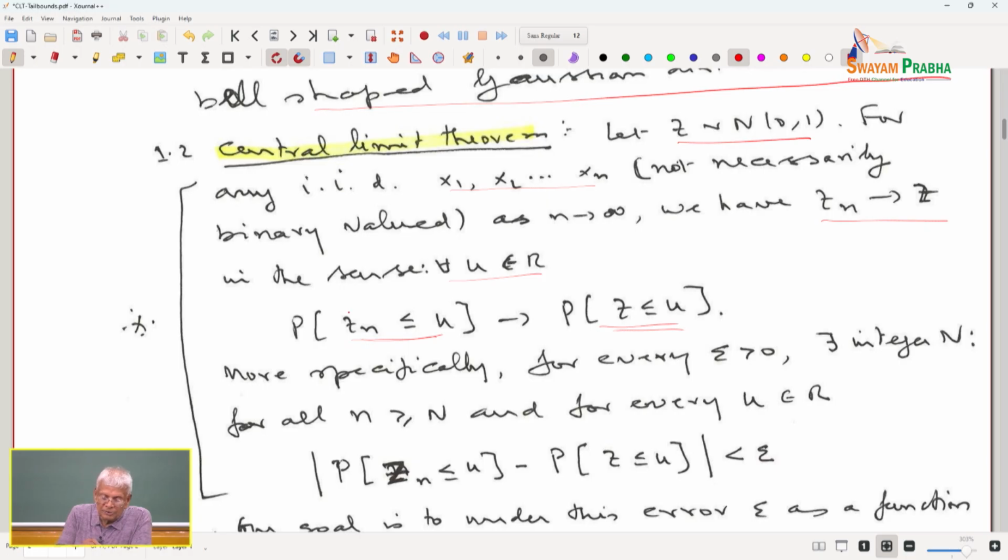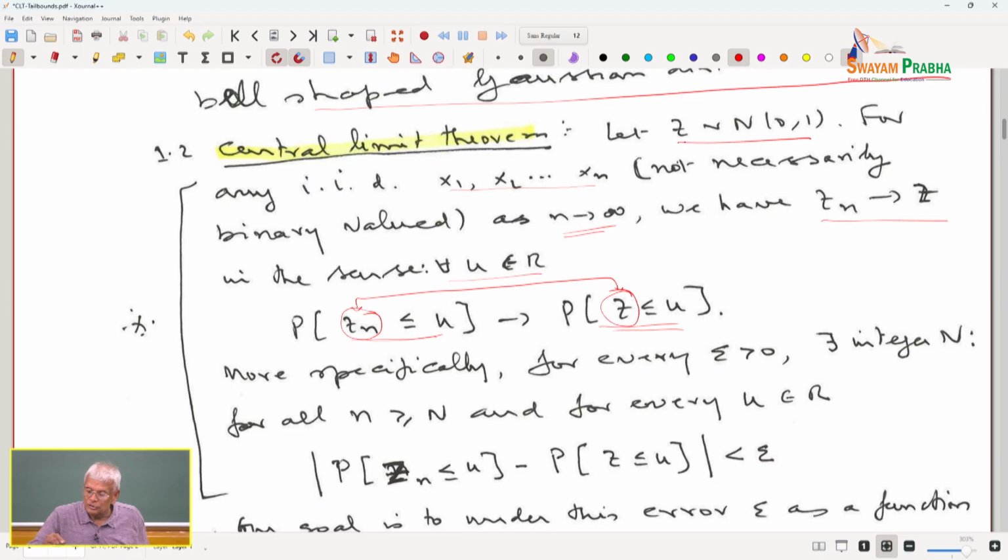That means this is the target limit, this is the sampling, and this happens as n tends to infinity. That is the content of the central limit theorem.